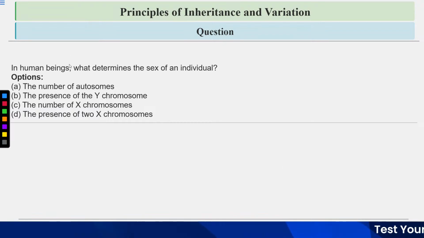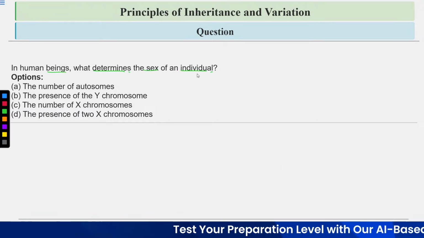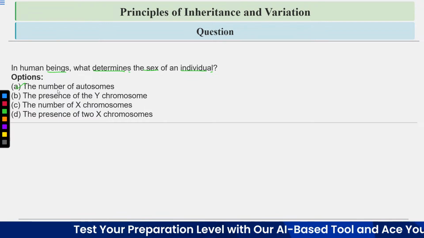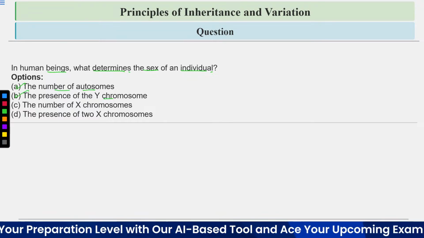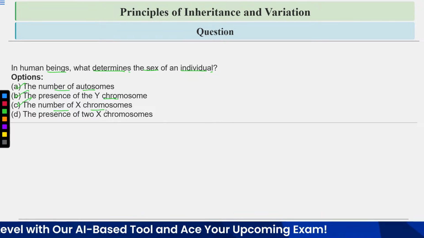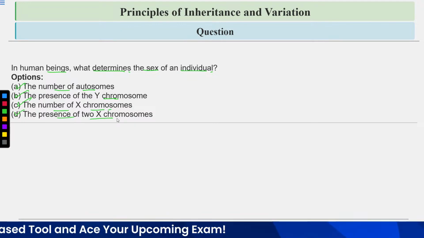Now let's discuss this question. In human beings, what determines the sex of an individual? So what are the options? Option A is number of autosomes, B is presence of the Y chromosome, C the number of the X chromosome, and D the presence of two X chromosomes.